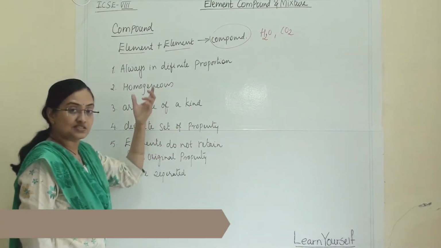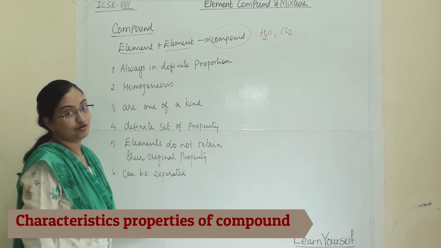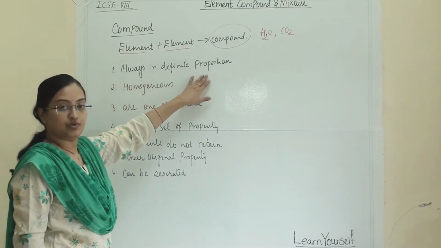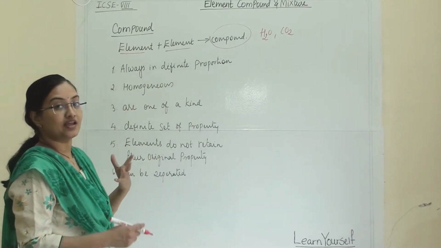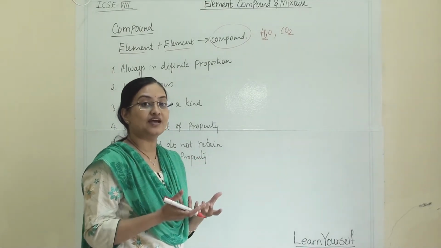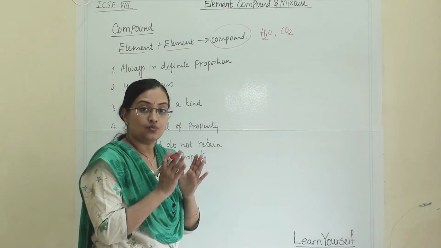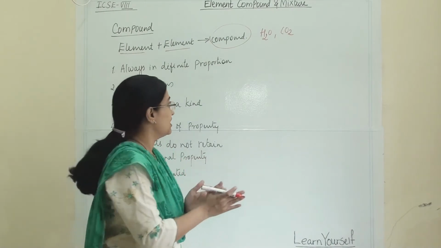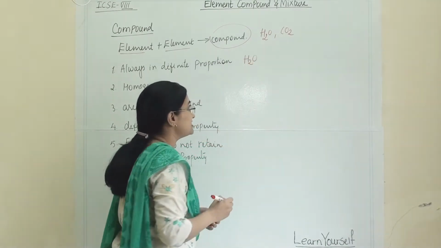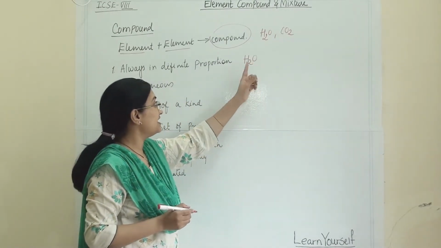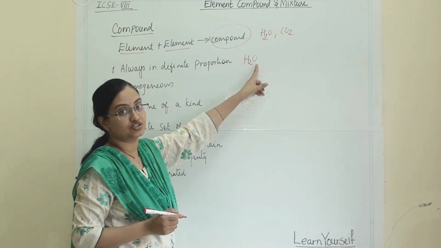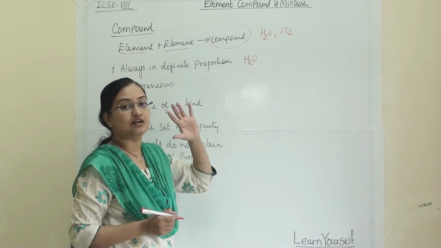Now let us understand the characteristic properties of compounds. They are always in definite proportion. When any compound is being formed, it has to be in one definite proportion. I have earlier explained that in one molecule of water, two atoms of hydrogen and one atom of oxygen are chemically combined.